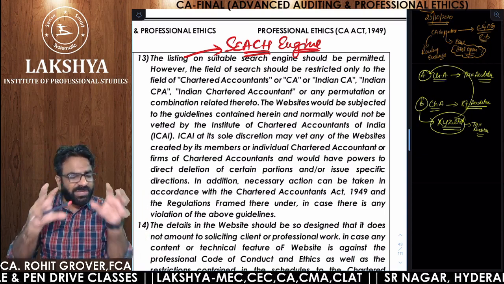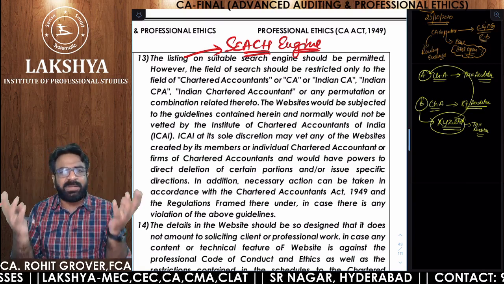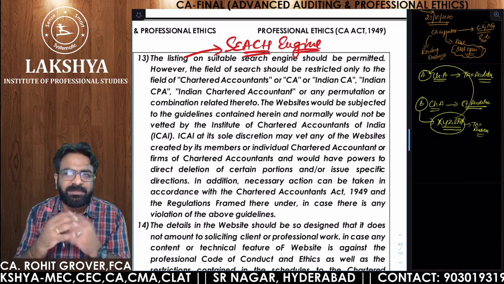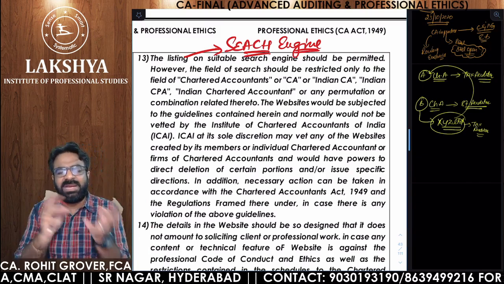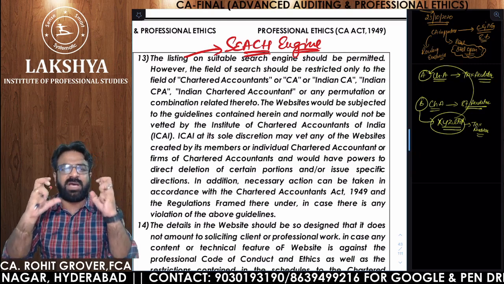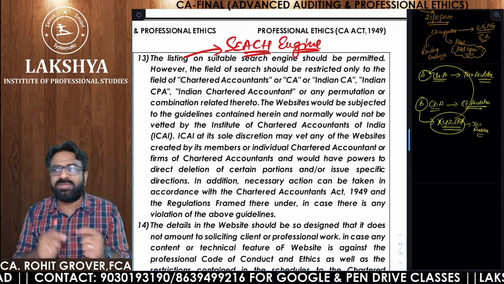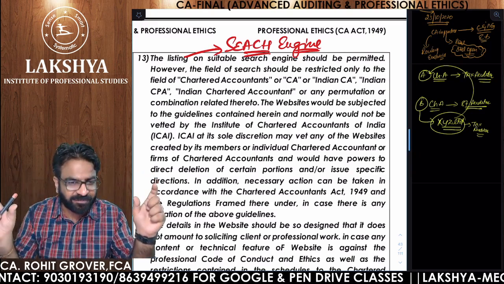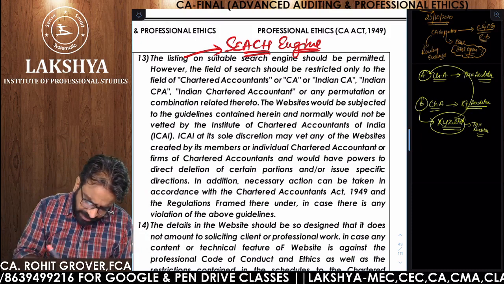So only the professional websites or the professional departments or the government departments like mca.gov.in, these kinds of things, chartered accountant India, chartered accountants in India, these kinds of keywords are only allowed to be searched in your search engine. You are not allowed to search YouTube, Facebook, Instagram. These things are not allowed, right? So that is what is all written in this particular paragraph.